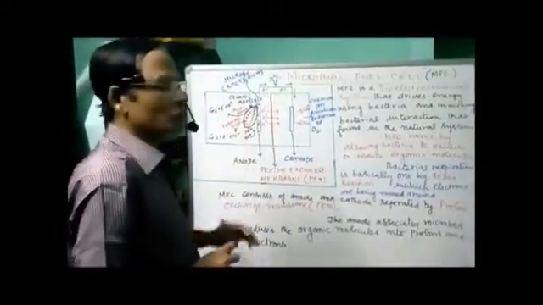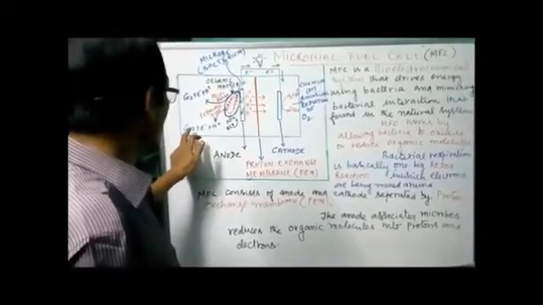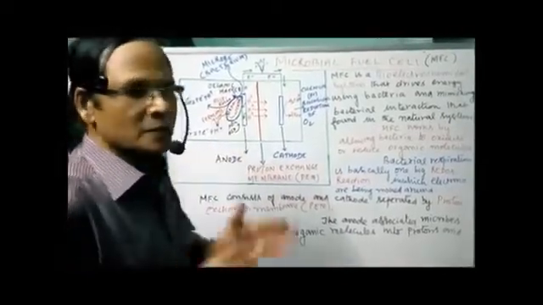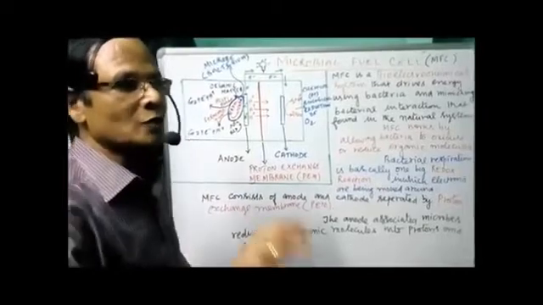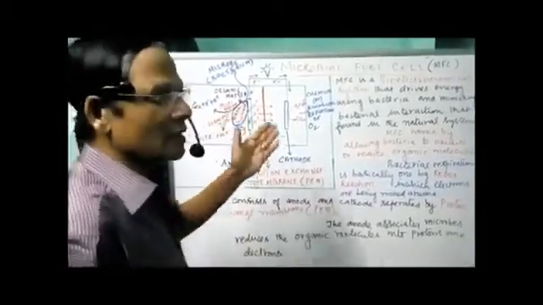Now these microbes are associated with what we call the anode. I'll come back to this. Here this is normal respiration, in the presence of oxygen. The products obtained are carbon dioxide, electrons and protons. Or by means of fermentation, the products obtained are also carbon dioxide, electrons and protons. This is because of the oxidation and reduction of the organic substances by the microbes. Two ways, either anaerobic respiration or aerobic respiration. In both cases we have the products carbon dioxide, electrons and protons, brought about by the bacteria.